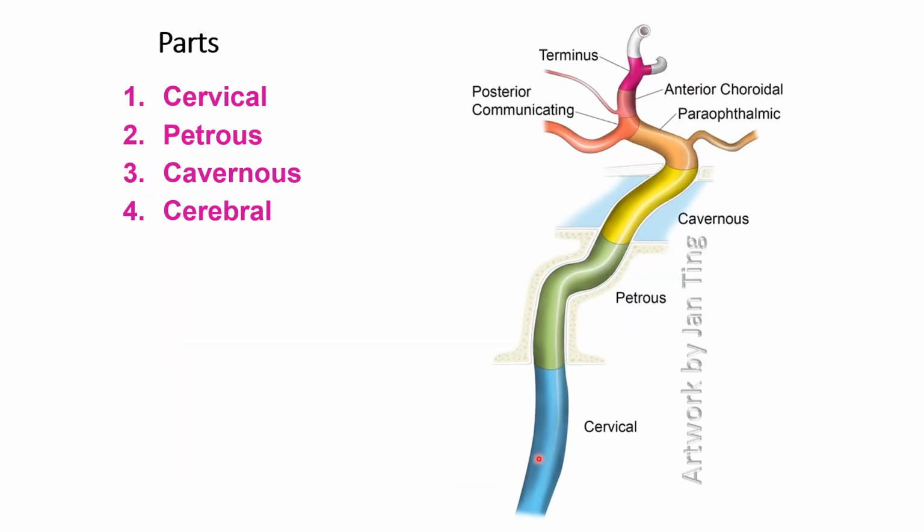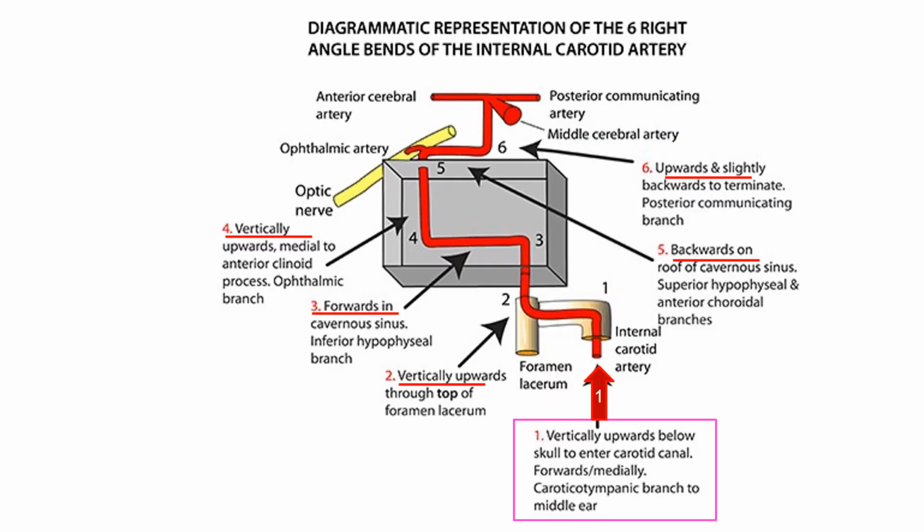These are the branches of the internal carotid artery. It is divided into the cervical portion, the petrous part, the cavernous part, and the cerebral part. Now, the internal carotid artery first goes vertically upward below the skull to enter the carotid canal, then forward and medially, giving the caroticotympanic branch to the middle ear.